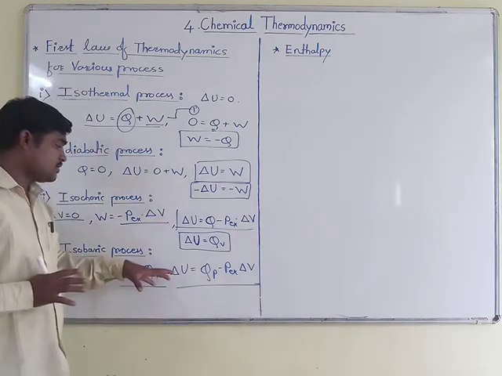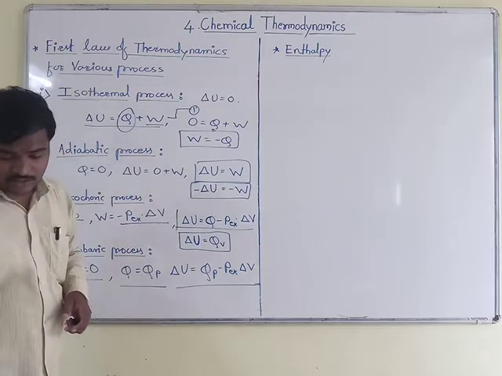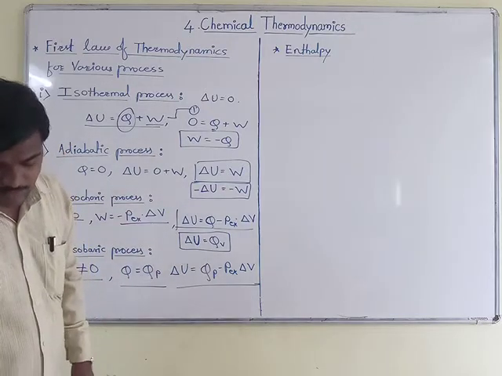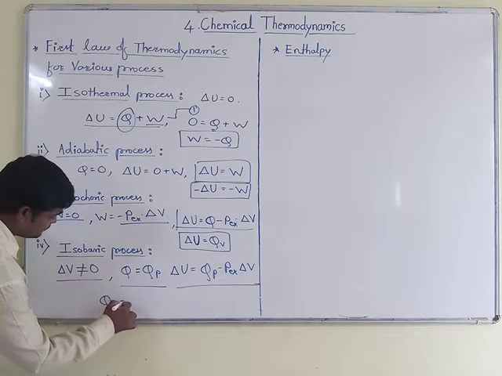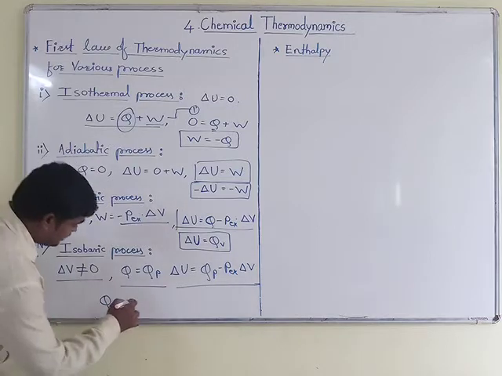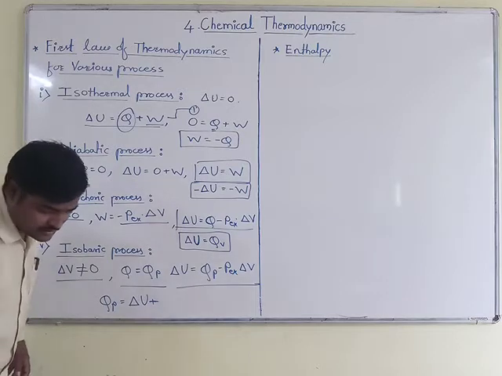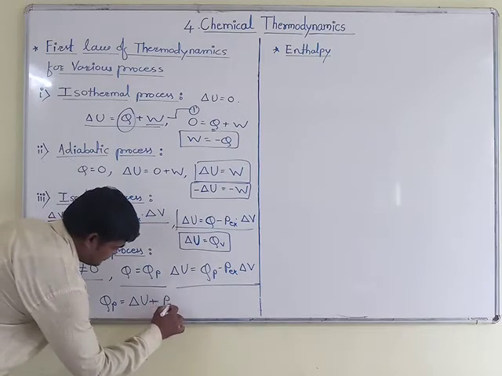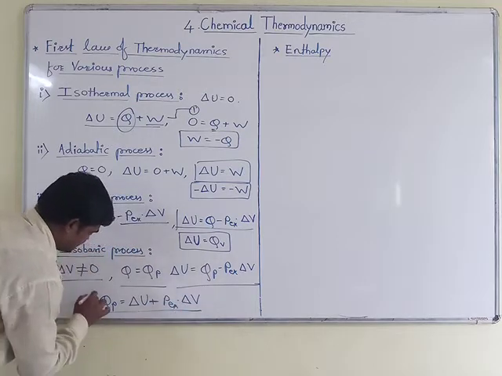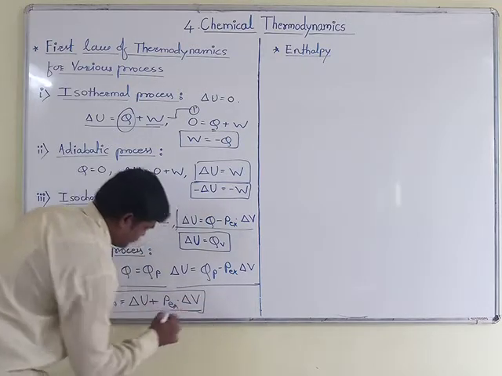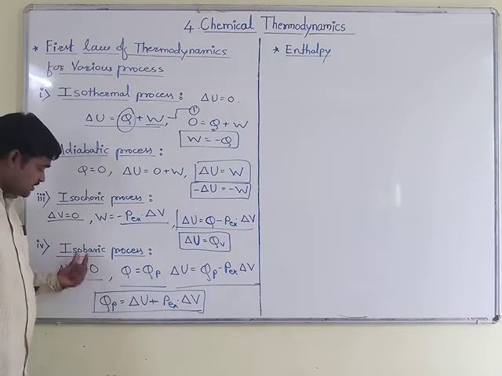Now I will substitute all these terms in the thermodynamics first law equation. Then you will get the proper equation for heat, that is QP is equal to delta U plus PEXT multiplied by delta V. So this is the final equation for the thermodynamics first law in the isobaric process.